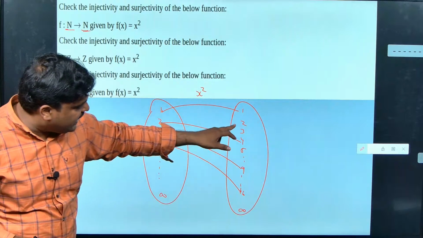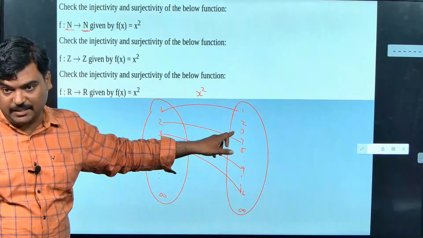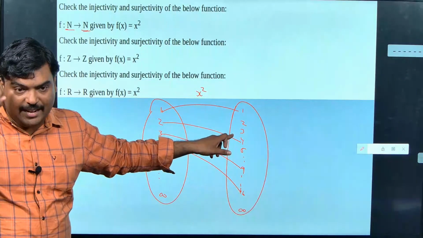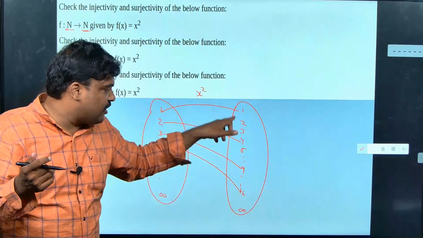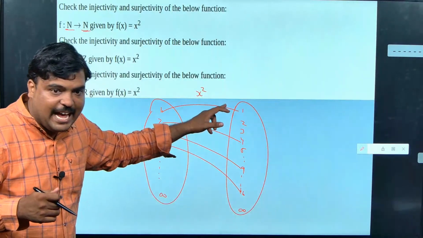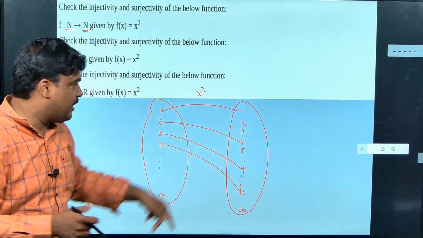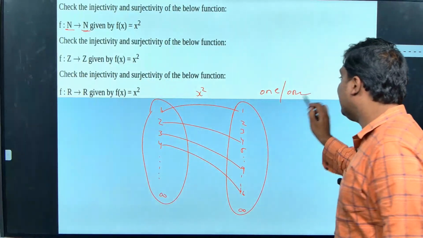And I am also seeing that 2, 3, 5, the non-perfect square numbers, are unmapped. So definitely what do I have? The range is only inside the codomain. So we are going to call this what? One-to-one and into.